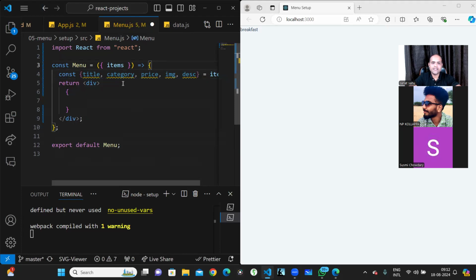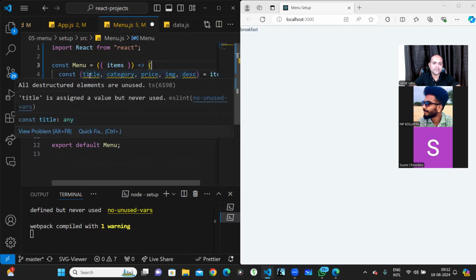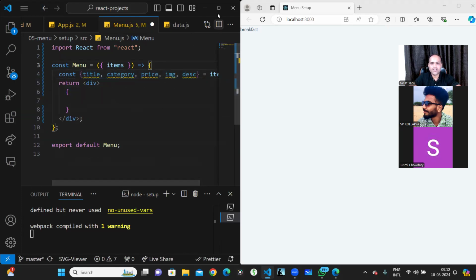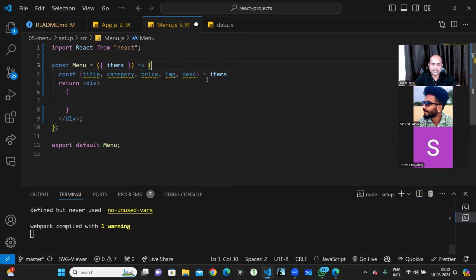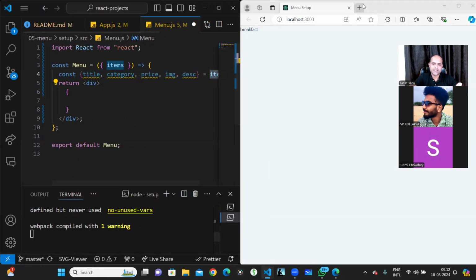Some of these are unused, yes. So what I've done is I just destructured one of the objects inside items. This is called object destructuring. There is something called array destructuring also.